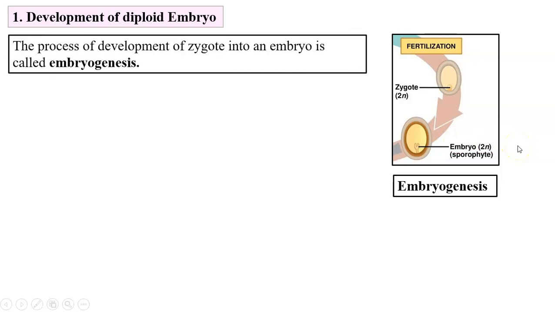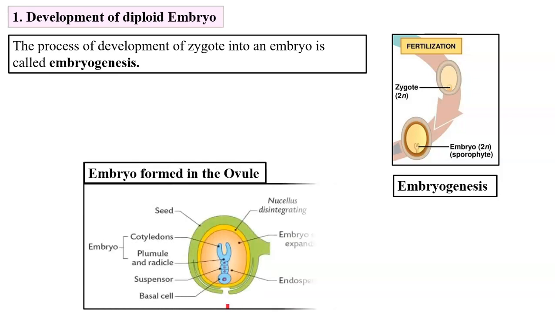After fertilization, a diploid zygote is formed. It is a single cell structure, but this zygote undergoes embryogenesis to form a multicellular structure, which is called embryo. So what is the definition of embryogenesis? The process of development of zygote into an embryo is called embryogenesis.